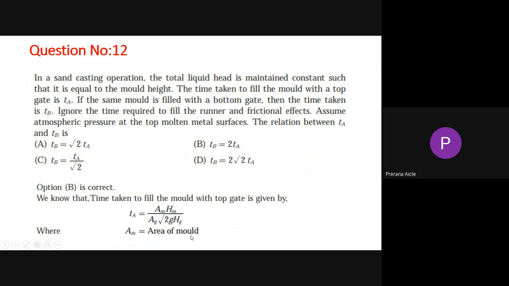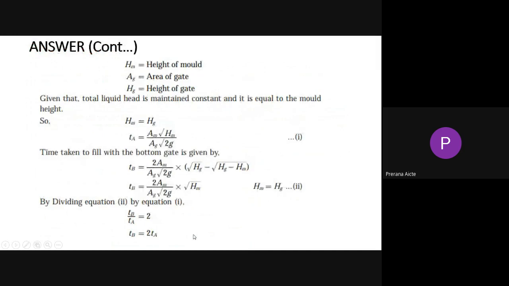HM is the height of the mold, AG is the area of the gate and HG the height of the gate. Now HM equal to HG, the height of the mold equal to the height of the gate, so both will get cancelled. In this case TA equal to AM square root of HM divided by AG square root of 2G.